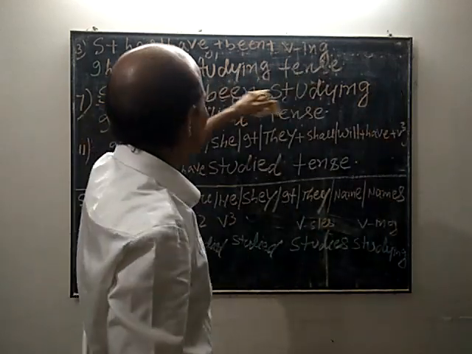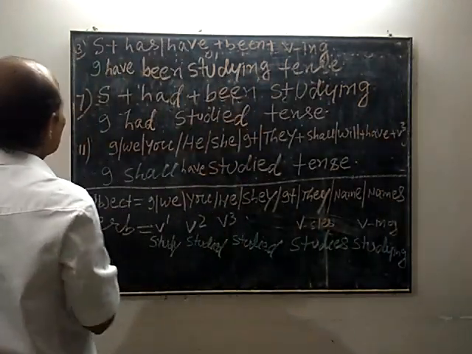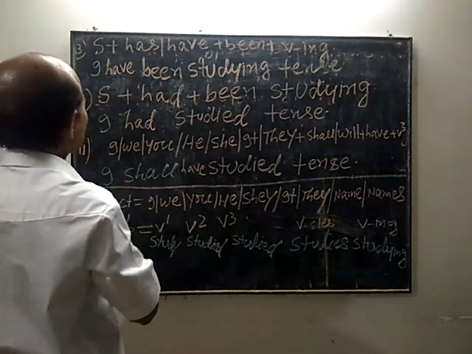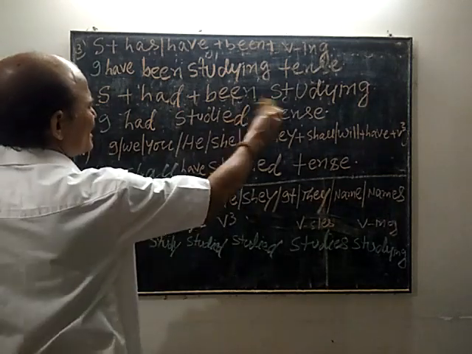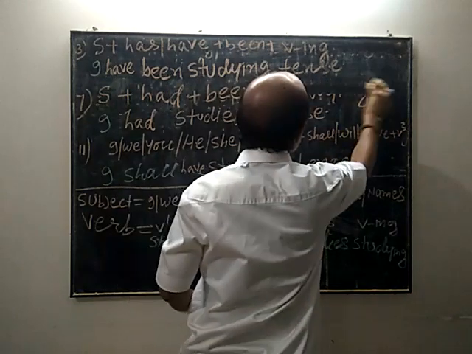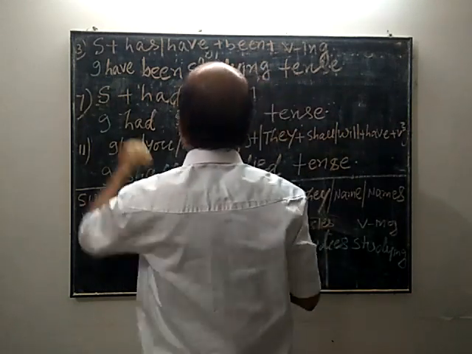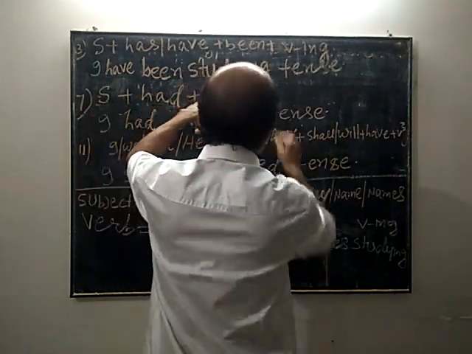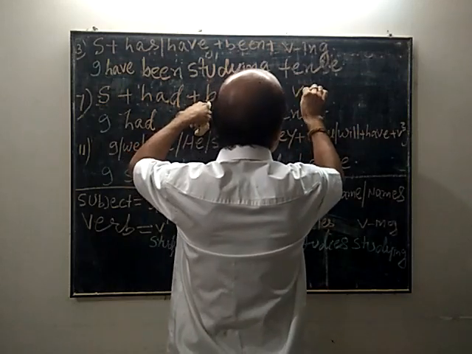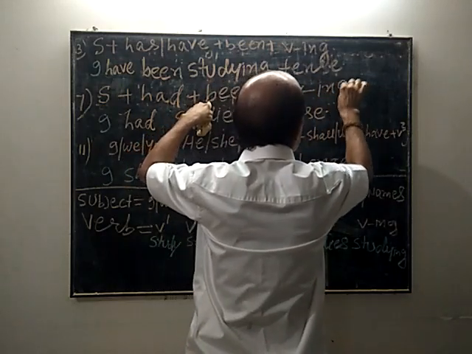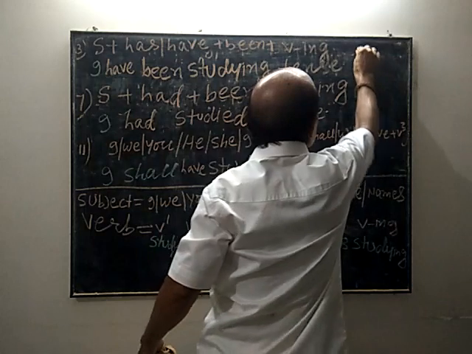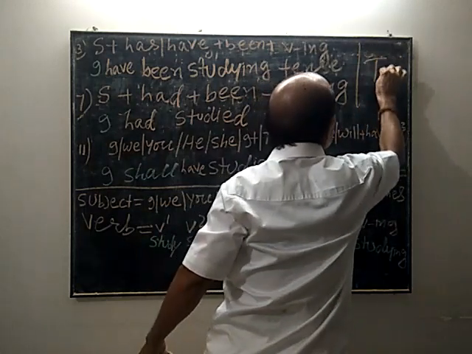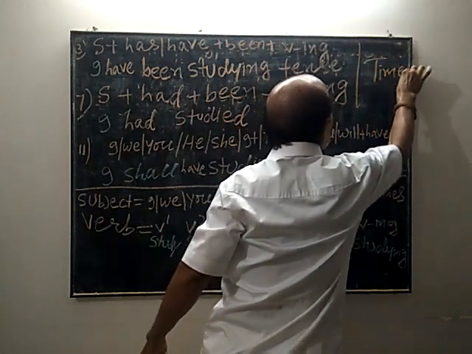Sorry, here it should be subject had been plus verb ing. Time will be given, okay?